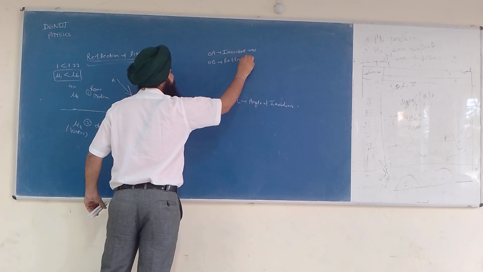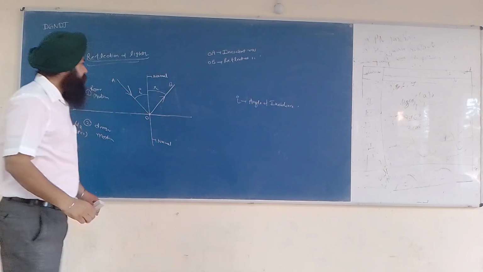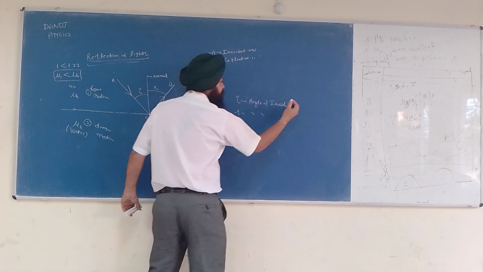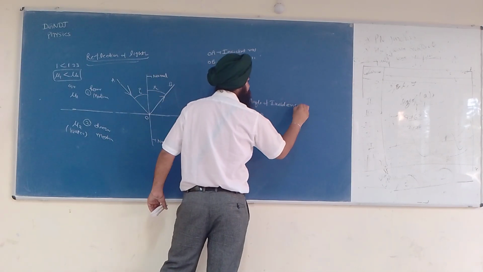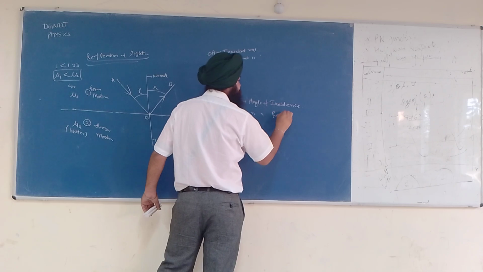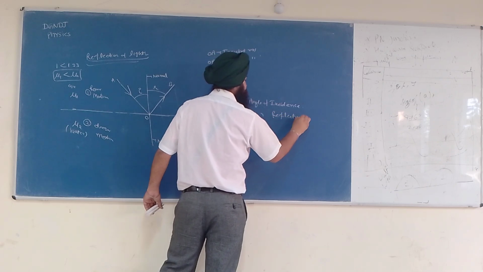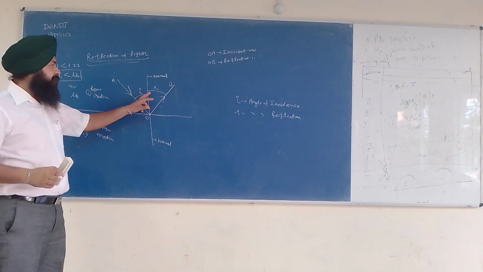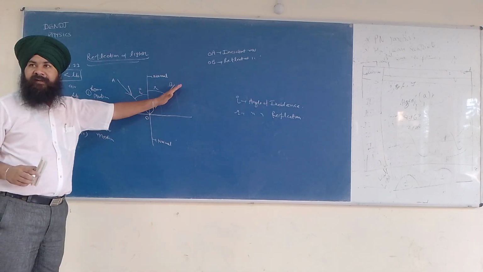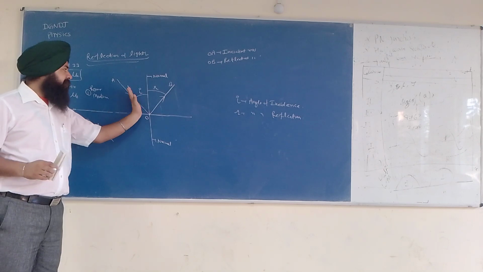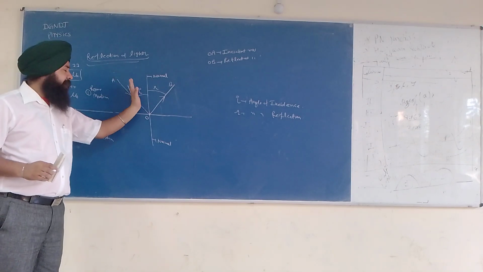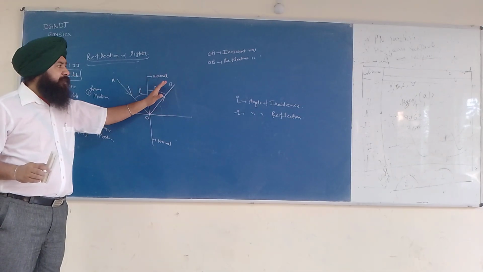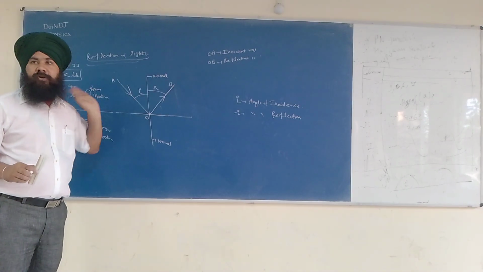OB is called the reflected ray. And R is called the angle of reflection. Angle of reflection is the angle between the reflected ray and the normal. And I is the angle of incidence, between the incident ray and the normal. R is the angle of reflection, between the reflected ray and the normal.